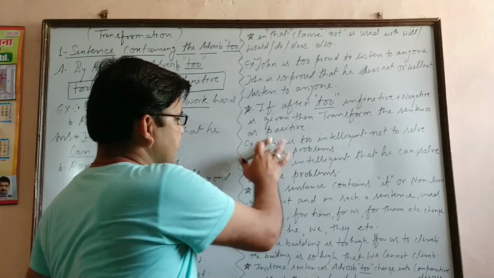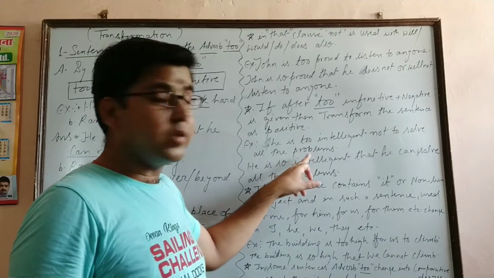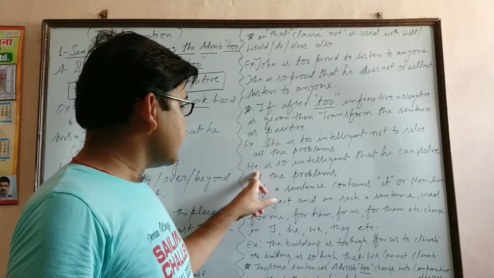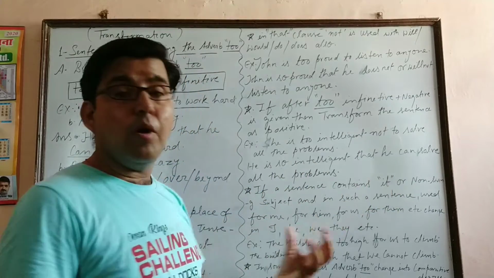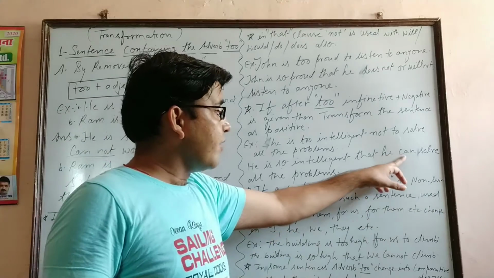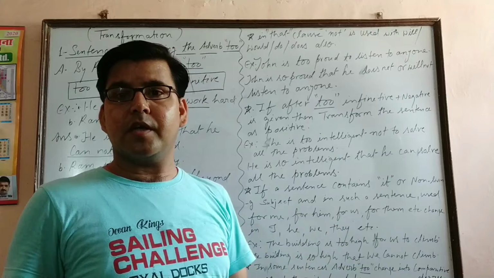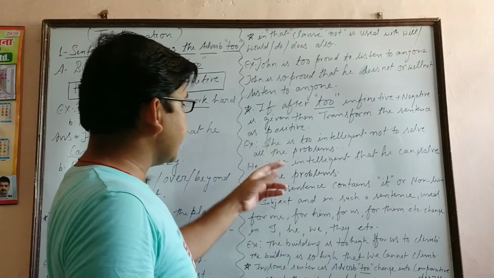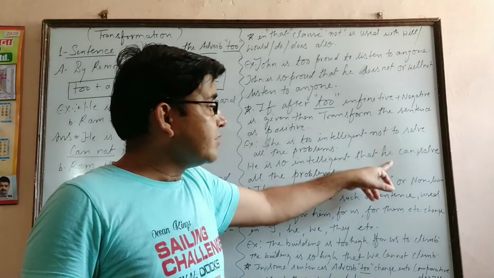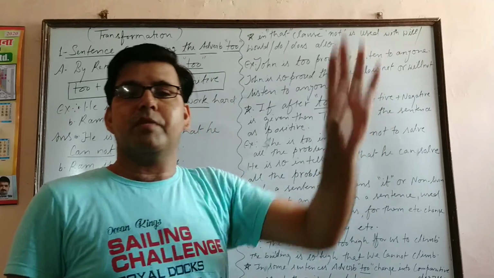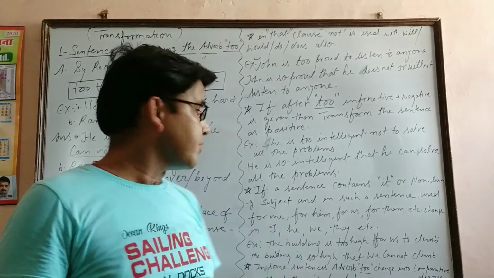Here I have replied with he. So here I have to use he can solve. Cannot is not used here. Why? Because already in your question infinitive negative is given. So your answer will be positive: he can solve all the problems. Then you can take out the meaning of the sentence, and both are the same.